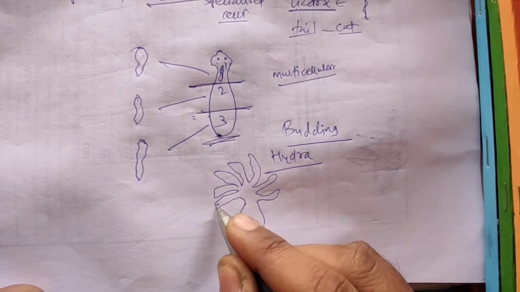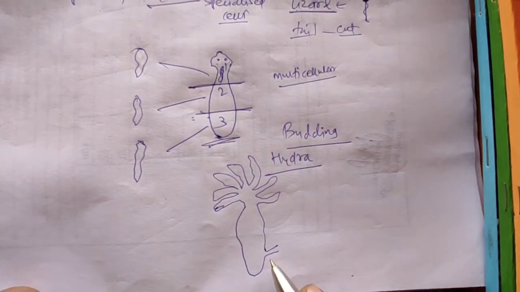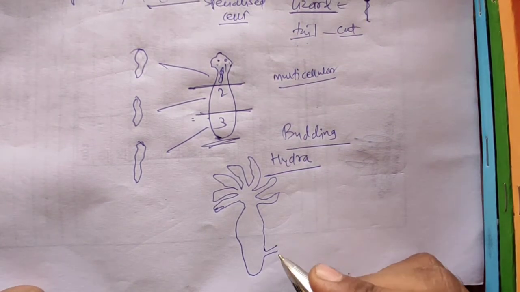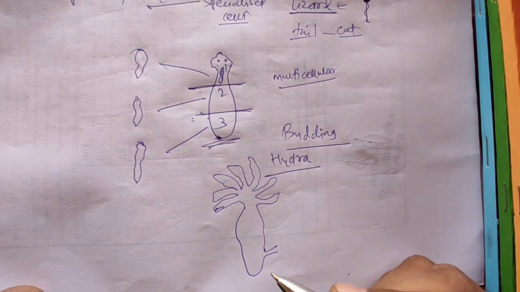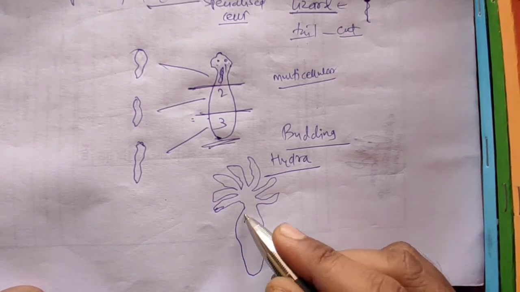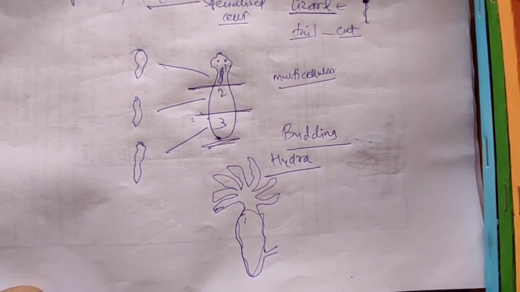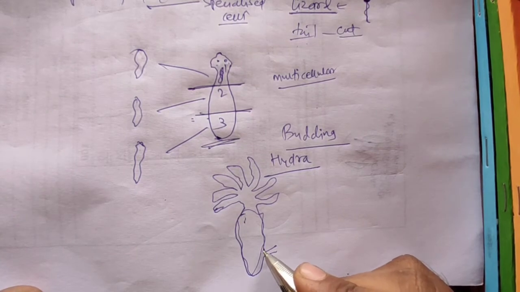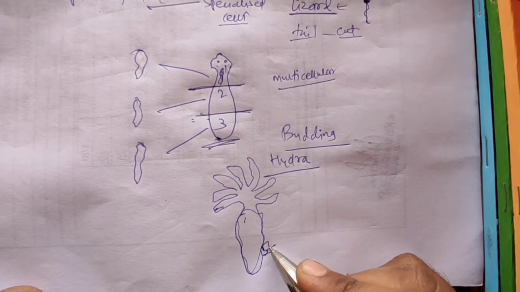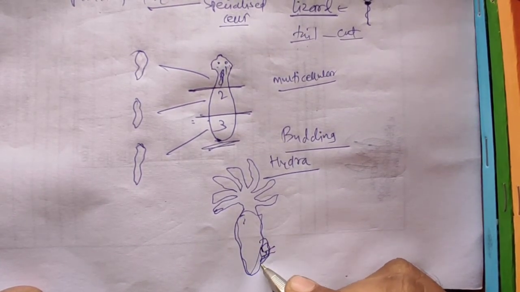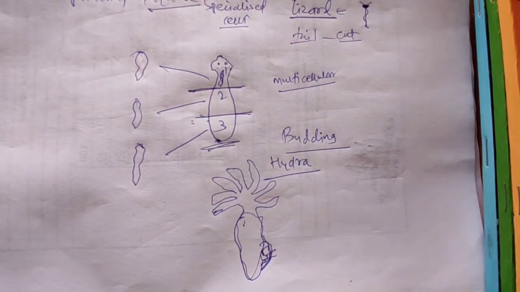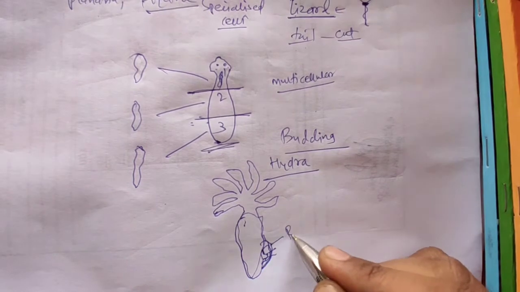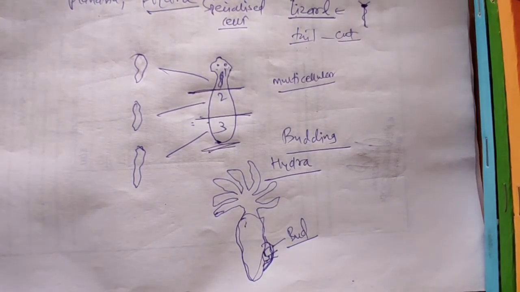These are the tentacles of Hydra. So this is our Hydra. These regenerative cells, which are capable of producing new organisms, are present in the whole body of Hydra. At some part, the cells will start to divide and grow, so there will be an outgrowth on the body of the Hydra. This outgrowth is called a bud.